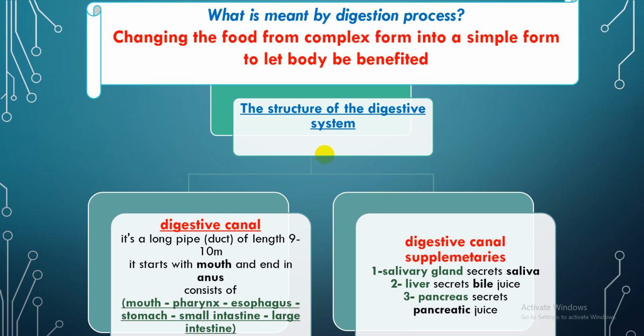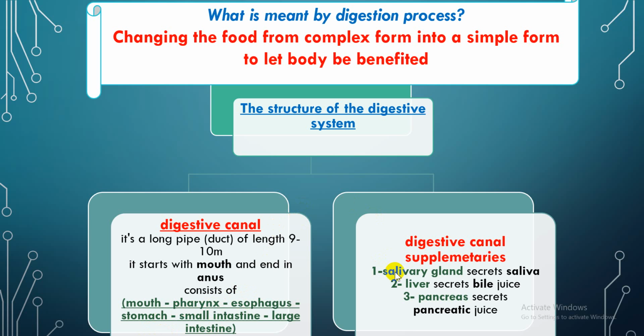The digestive canal is a long tube between 9 and 10 meters long. It starts with the mouth and ends with the anus, and it consists of the mouth, pharynx, esophagus, stomach, small intestine and large intestine.